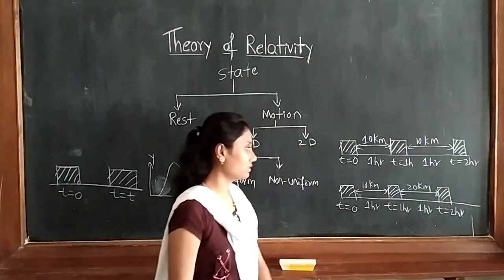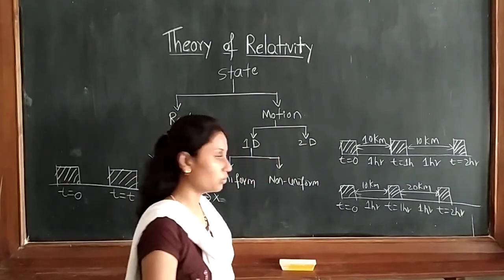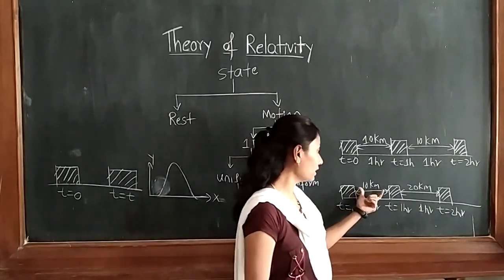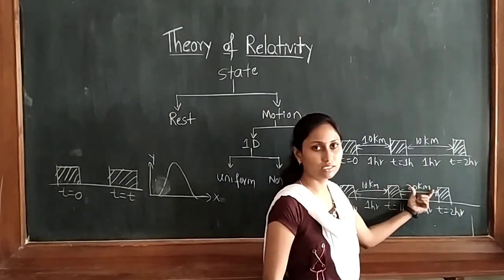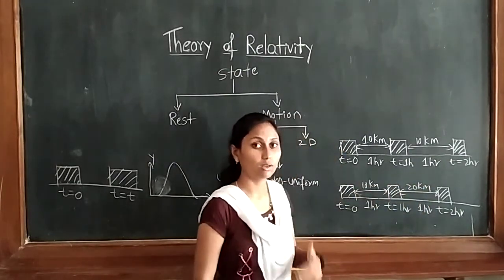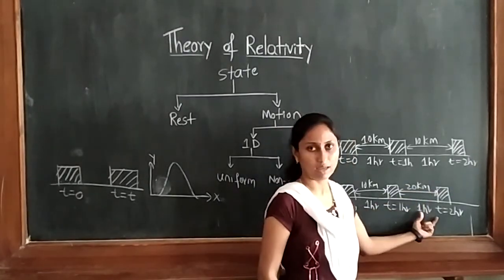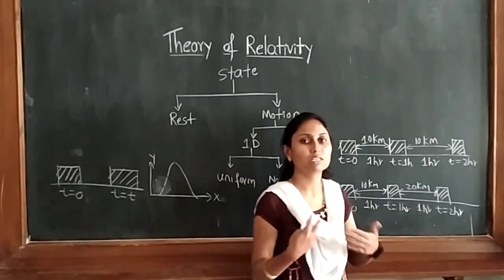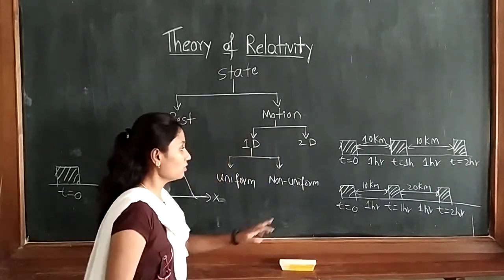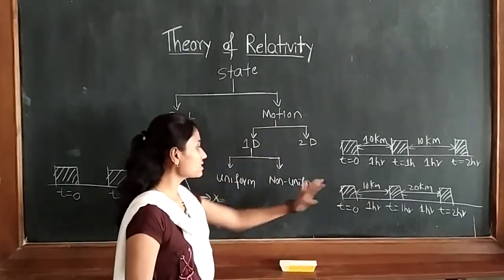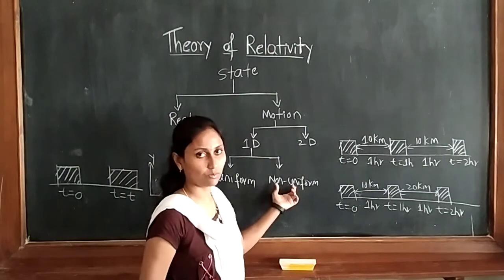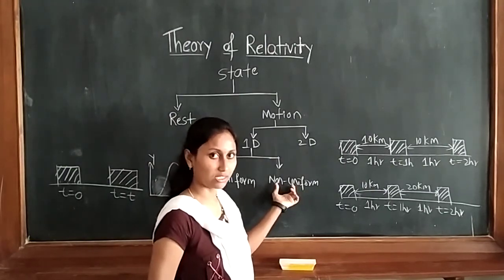If you see this case, we will come to know the body is covering unequal distance. The distance is not the same here. The body is covering unequal distance in equal time, in the same 1 hour only. Such a type of motion is called non-uniform motion.